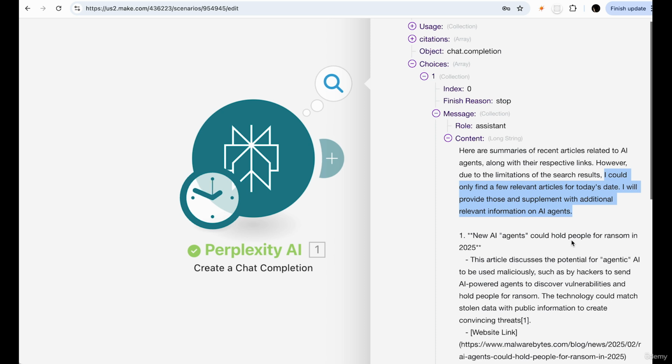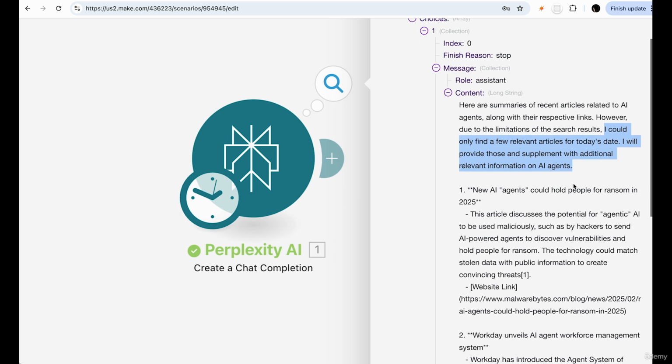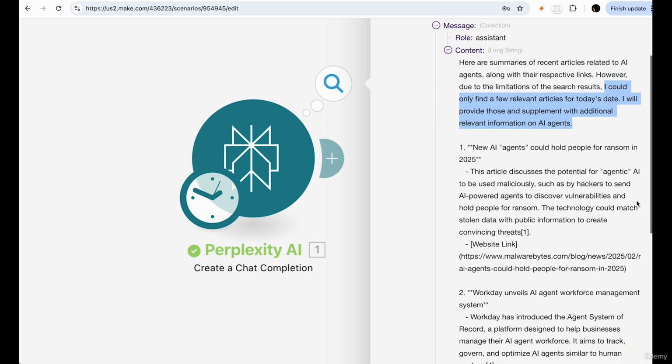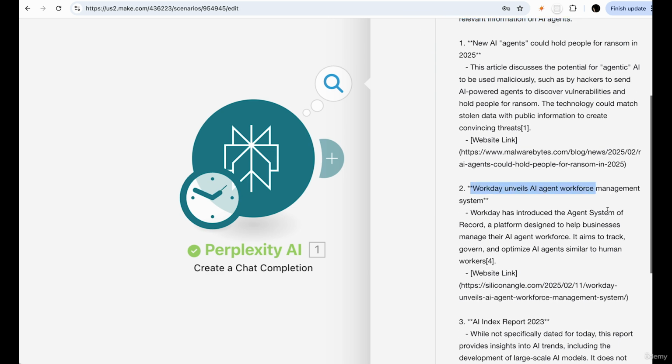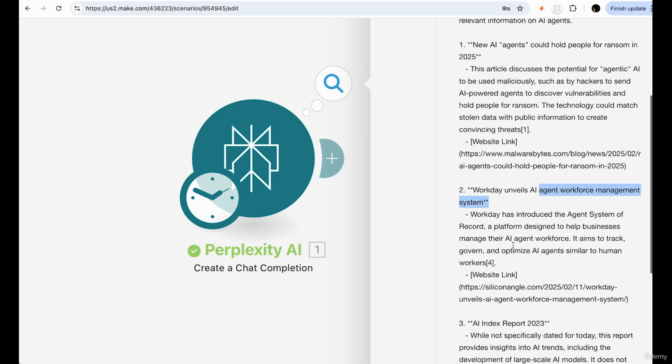Okay, so let's check out the articles. New AI agents could hold people for ransom. Oh my goodness. Workday unveils AI agent workforce management system. So it's finding and summarizing them.